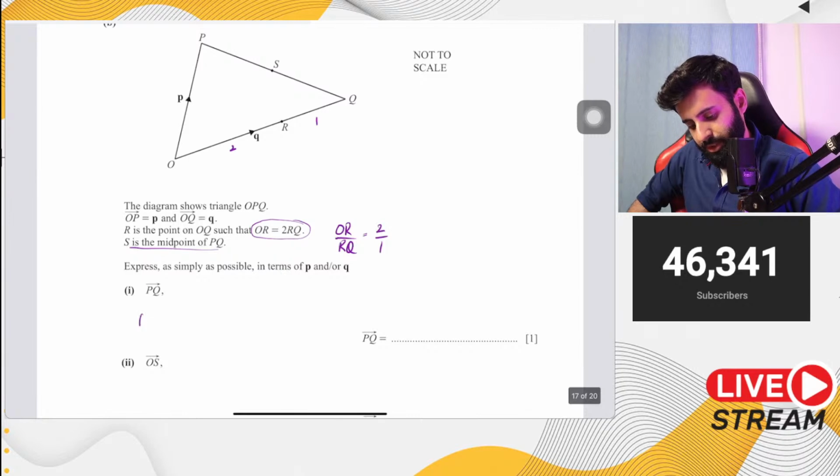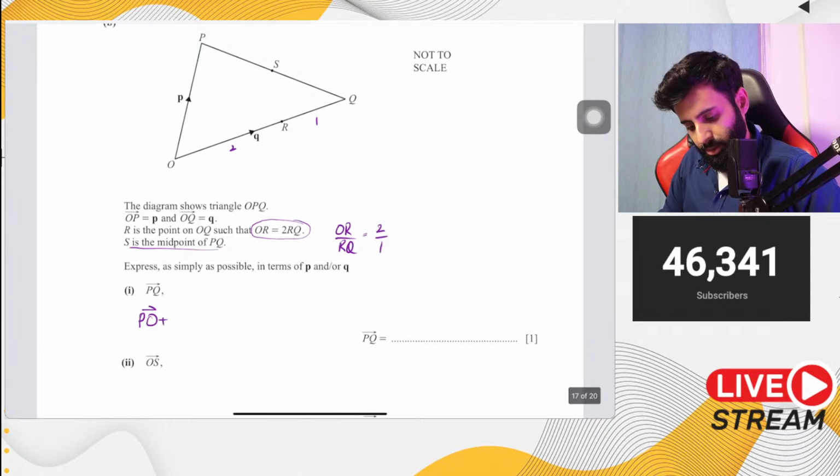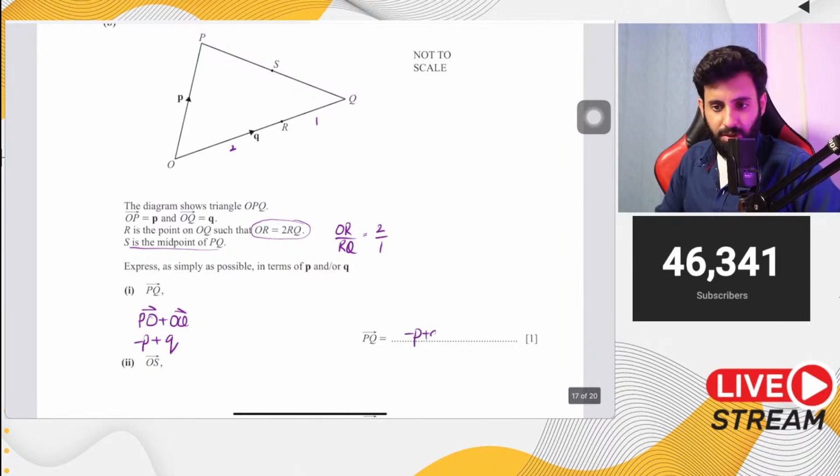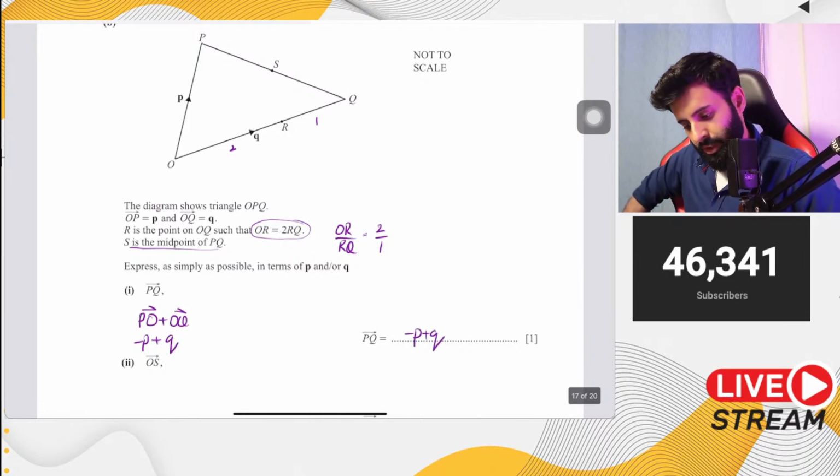So to get to PQ, you're going to do PO plus OQ. PO plus OQ. So PO is minus P. OQ is Q. So there you go. Minus P plus Q is your answer. Pretty easy. There you go.